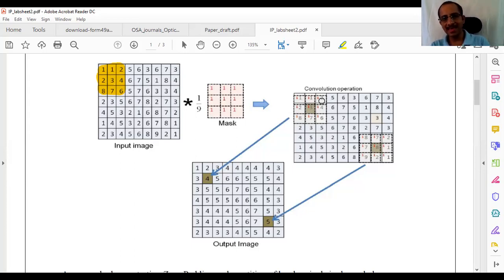See here, the same thing is happening. All ones are multiplied, added, and then divided by 9, because you have 1 by 9 here, and then the value that comes out is 4 here. Is this clear or not? This is the process of two-dimensional convolution.